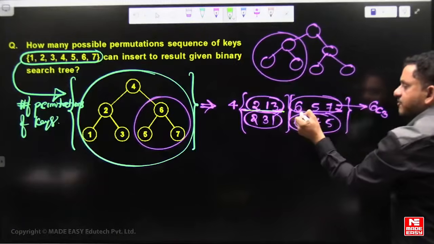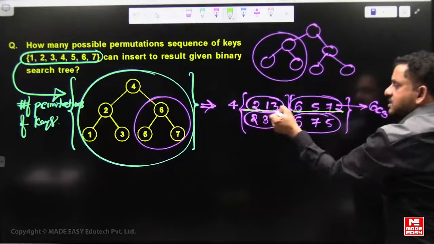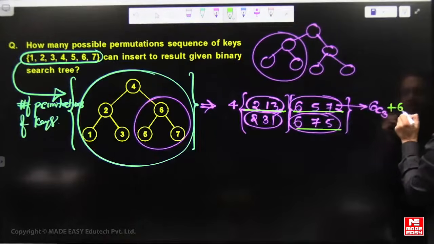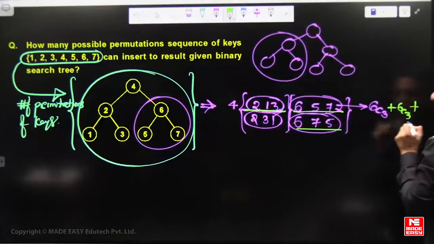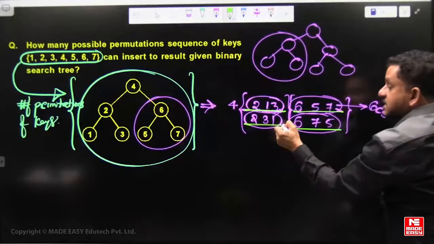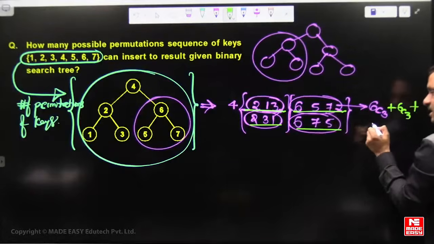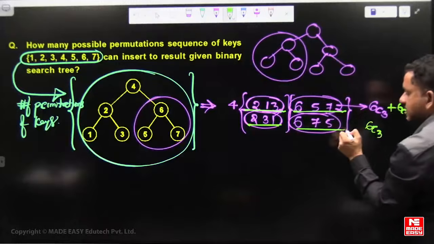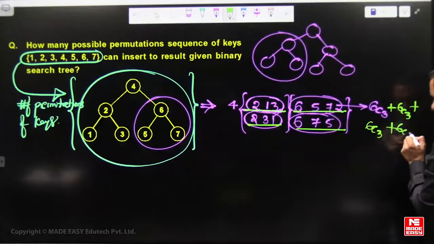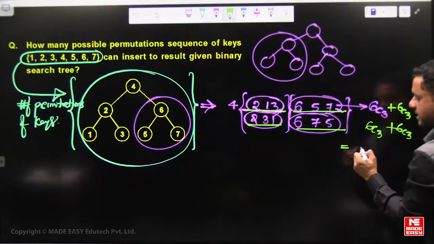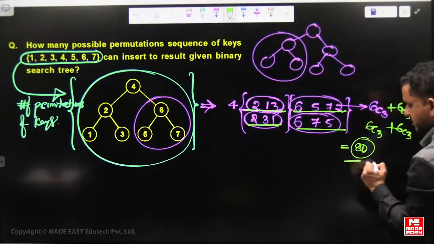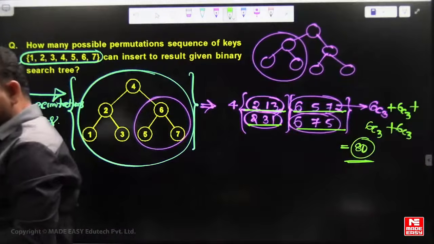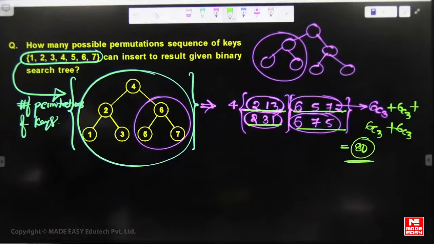This 3 can interleave with this 3 sequence, again 20 choices, and so on for each of the 4 sequence combinations. So total 80 permutations to become this resulted tree. Right, very good, Sandeep.